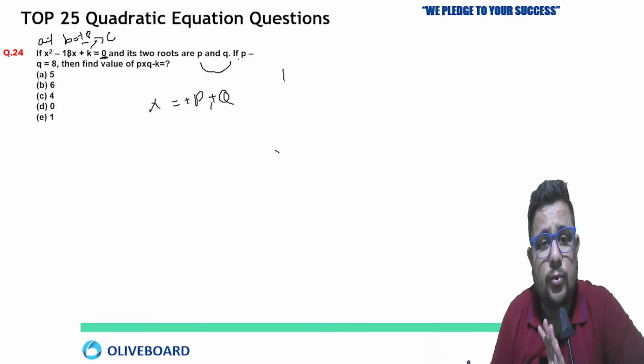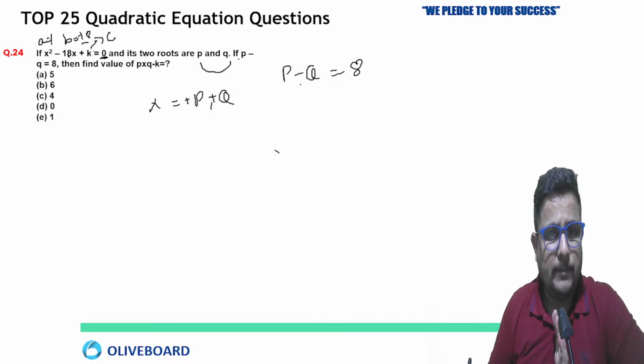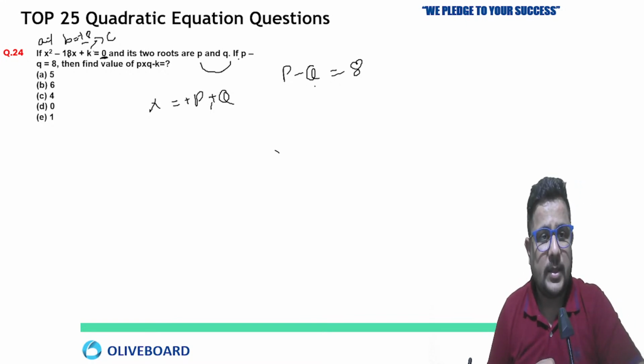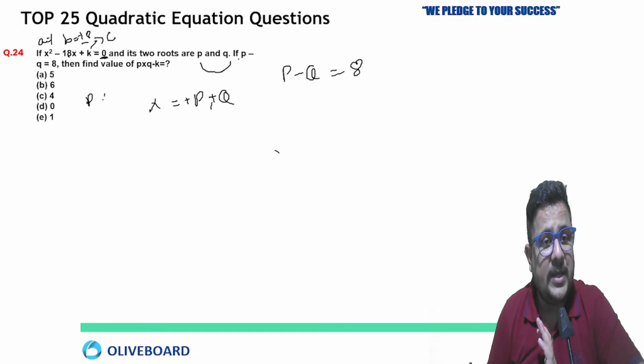If p minus q equals 8, then find the value of p multiplied by q minus k. So we have to calculate p multiplied by q.